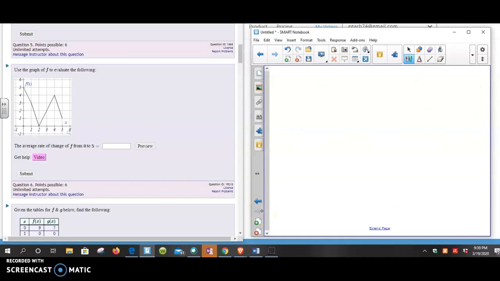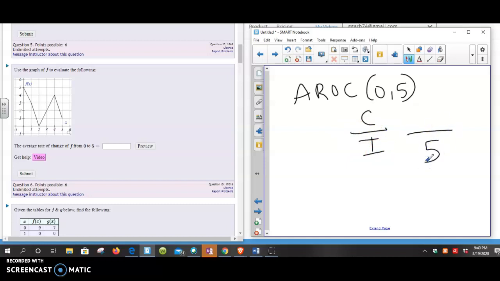Use this graph. We're trying to find the average rate of change from 0 to 5. So again, we're trying to find the AROC from 0 to 5. So the length of the interval. Remember what that means? It's the change over the length of the interval. So the amount of change, we have to figure that out. The length of the interval is going to be 5, so now we're dividing by 5. So the average rate of change.